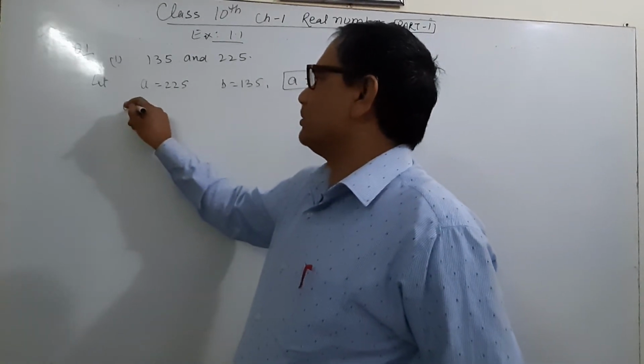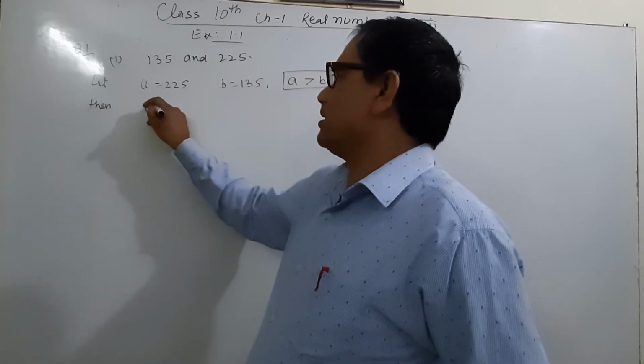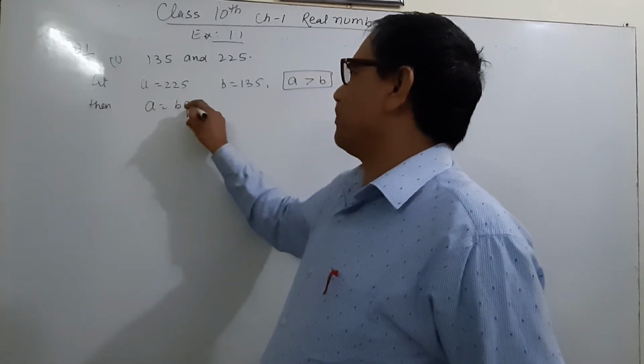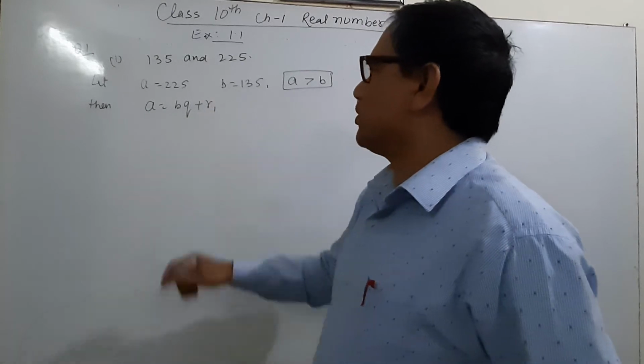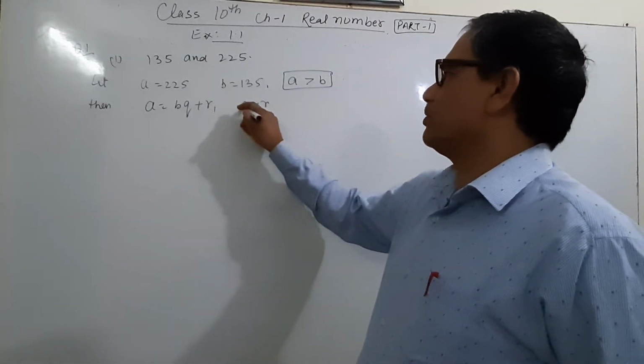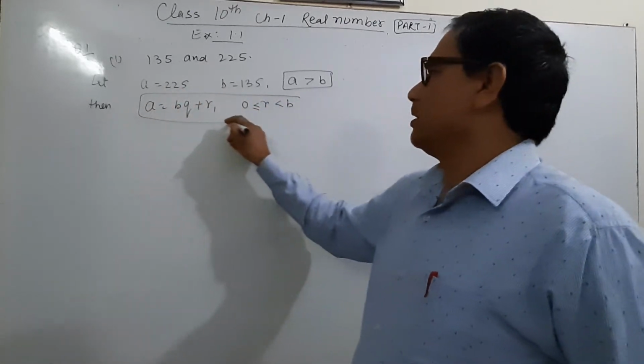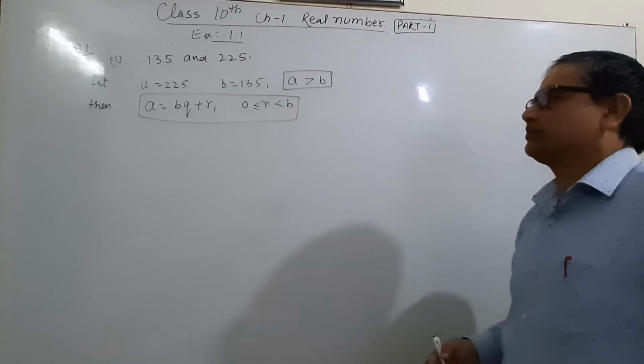A is equal to BQ plus R. What are the possible values of R? R is always greater than or equal to 0 but less than B. This is the condition we will apply for this question.